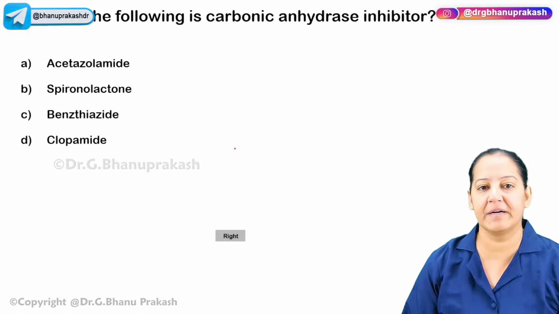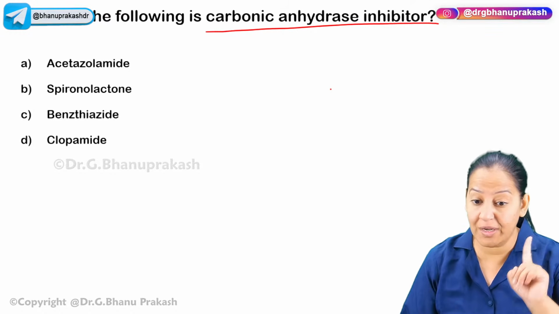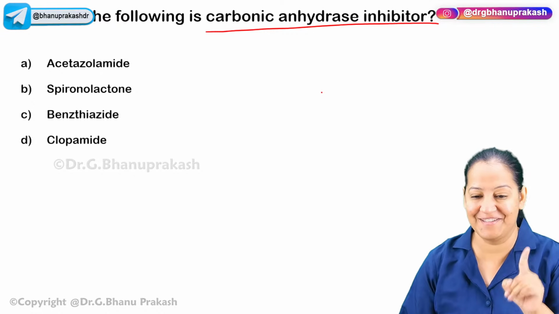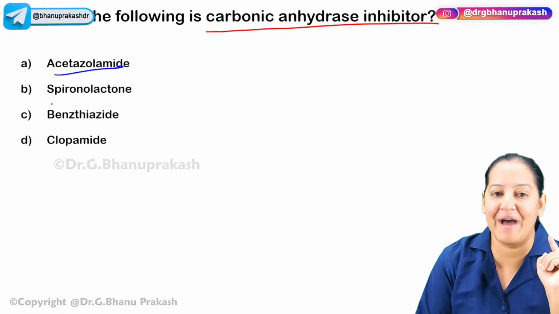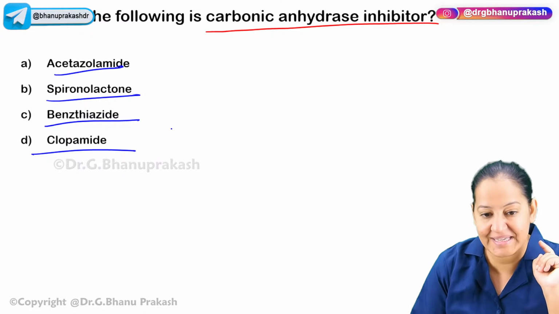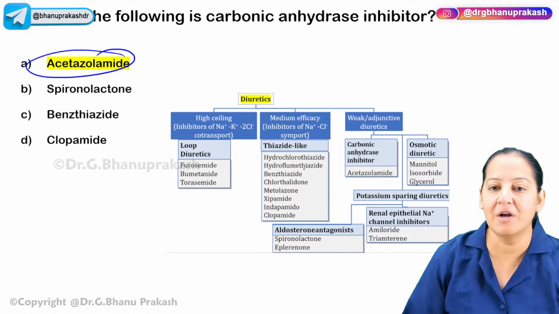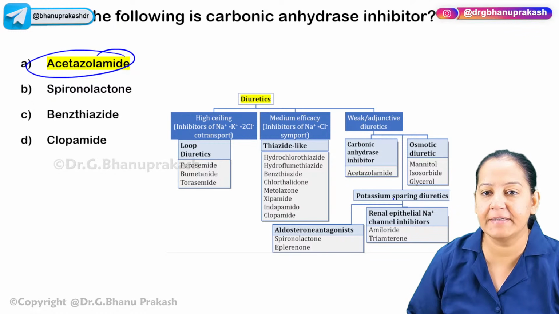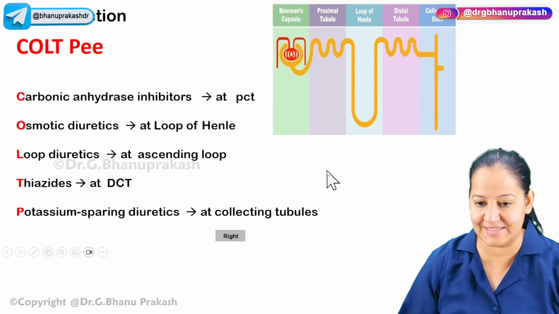So coming to the next question. Which of the following is a carbonic anhydrase inhibitor? There is only one drug which is a carbonic anhydrase inhibitor. What's that? Read the 4 options. Is it acetazolamide? Is it spironolactone? Is it benzthiazide? Or is it clopamide? What is the correct answer? Yes, of course, the correct answer is acetazolamide. Only one of them is a carbonic anhydrase inhibitor, that is acetazolamide. So learn the classification.